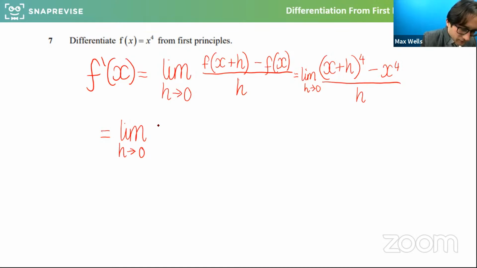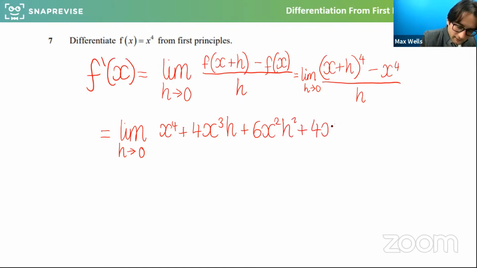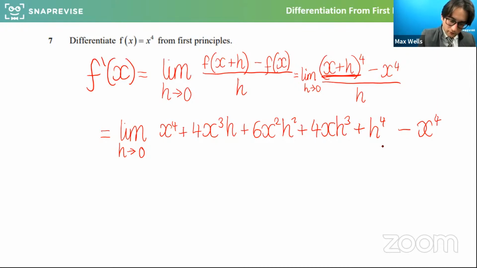But expanding that quadruple bracket there, you're going to get x to the 4 plus 4x cubed h plus 6x squared h squared plus 4x h cubed plus h to the 4. That's the massive expansion of this bracket, which is a topic in itself. And then we're going to minus off the x to the 4 that we were doing in the change of y, and the change of outputs, all over h.